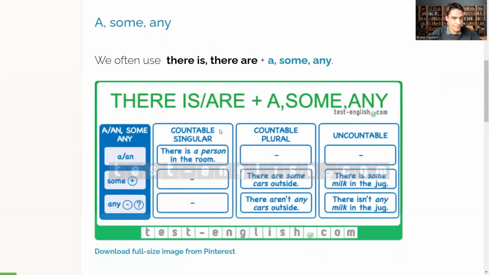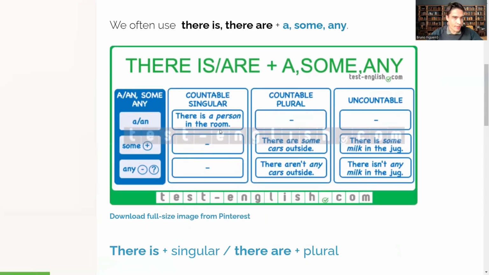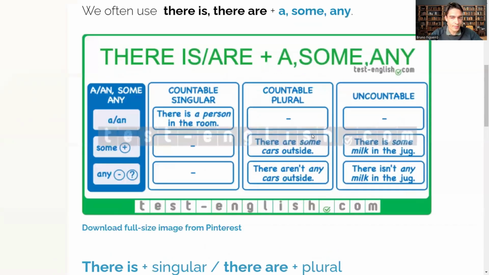Continuing from here, it's important to mention the use of a, some, and any. A and an, the articles, as we've previously studied in the beginning of this playlist, I think class number 2 or 3, countable singulars. There is a person in the room. Singular form. Countable plural. There are some cars outside.